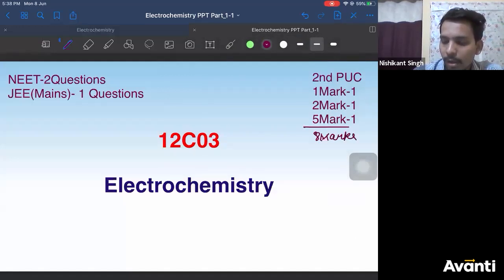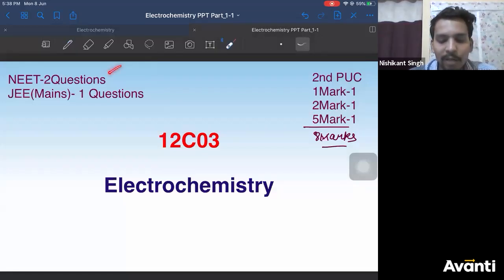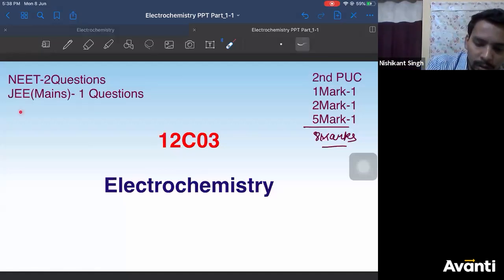If you talk about your JEE and NEET, there are roughly 2 questions, one to minimum. The point is this chapter resembles a lot with redox. So some questions might be like redox questions also, right? So 2 questions from this chapter in NEET. JEE means 1 question per chapter, right? That's all, right? In KCET you get an average of 3 questions.